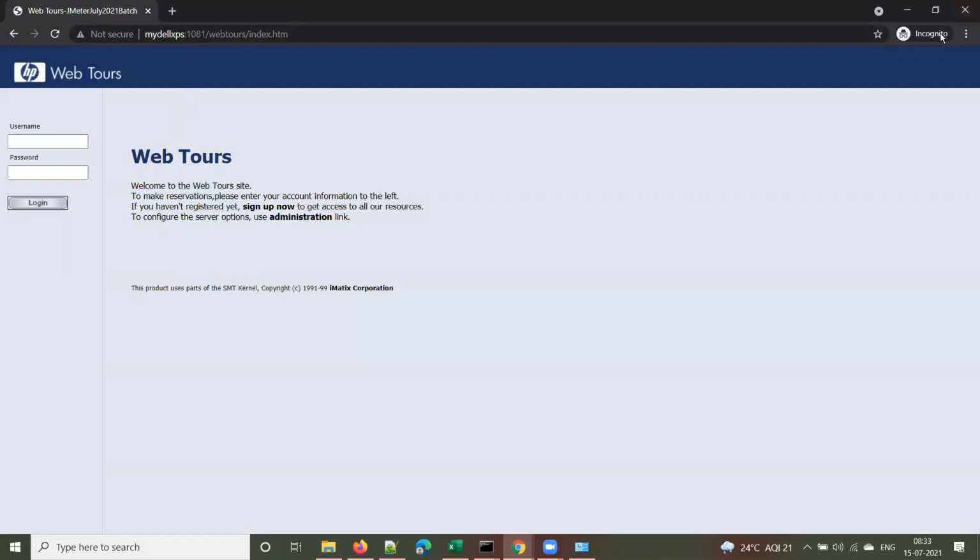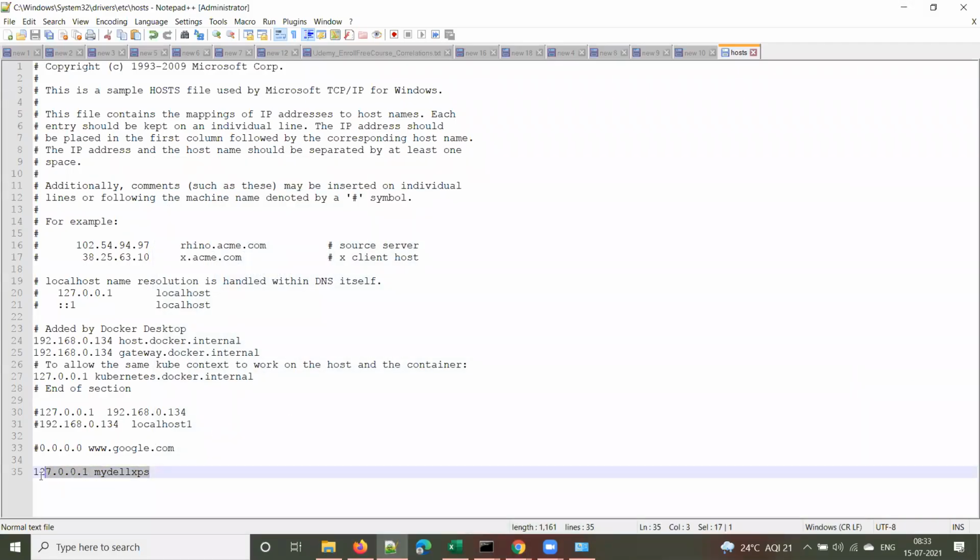So this is the purpose of the host file. You will definitely come across this host file. If you join some project and they ask you to do the host file mapping like this, you should be familiar with the host file. That's the reason I'm covering it here. And what is the path of this host file? C drive, Windows, System32, drivers, etc, hosts.